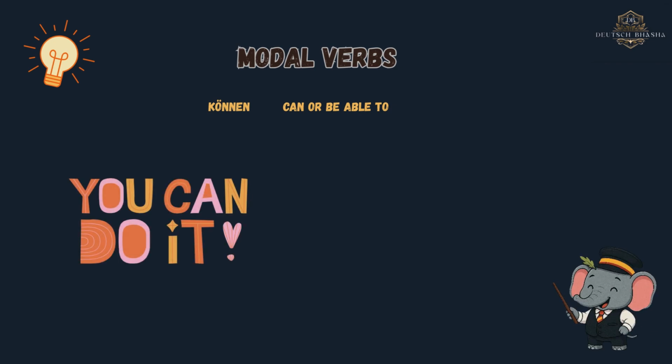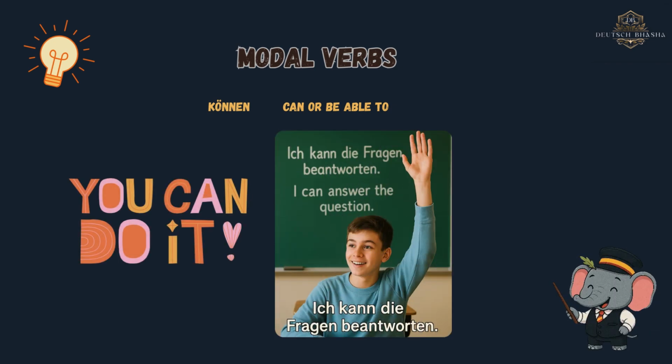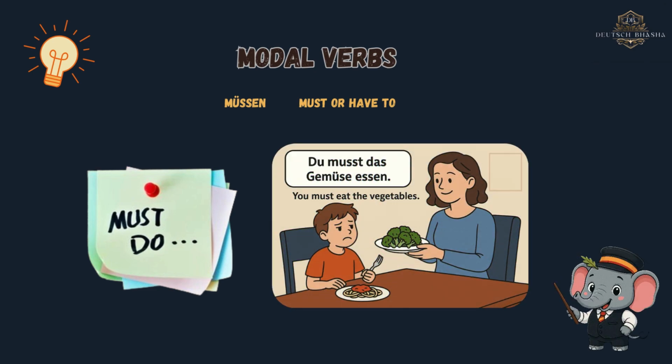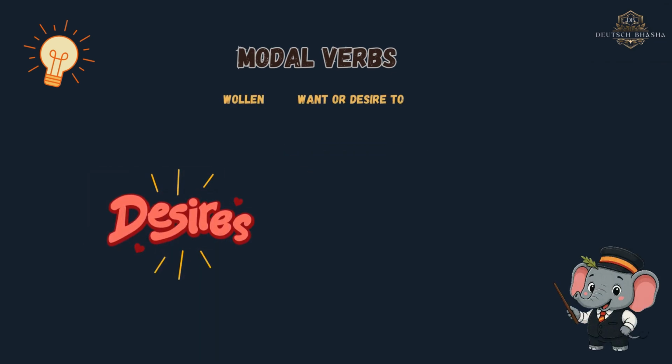Können means can, to be able to. Können is all about possibility and ability. Use it when talking about physical or mental abilities, saying whether something is possible, or describing skills. So if you can do it, use können. Müssen means must, to have to. Müssen means something is necessary or required. Use it when expressing obligation or necessity, making a strong recommendation, or even drawing logical conclusions. If it's a must, go with müssen.